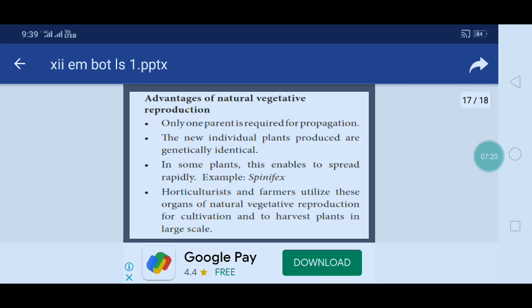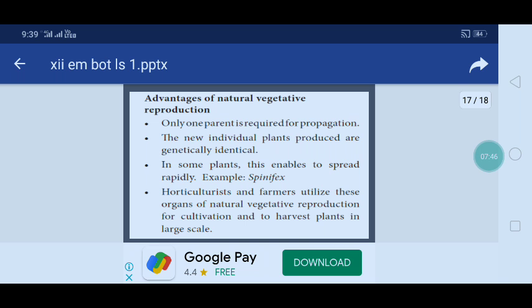Okay. The next one is, what are the advantages of natural vegetative reproduction? Some of the advantages are listed here. Only one parent is required for propagation. In this type of reproduction, only one parent is essential.